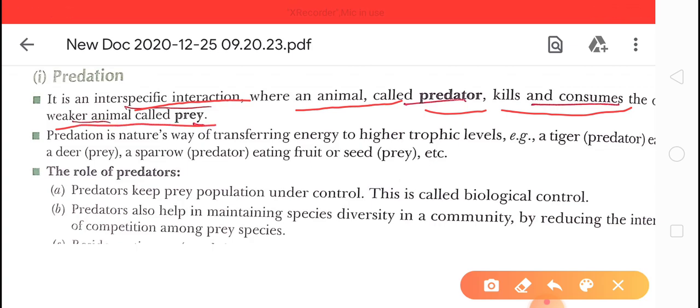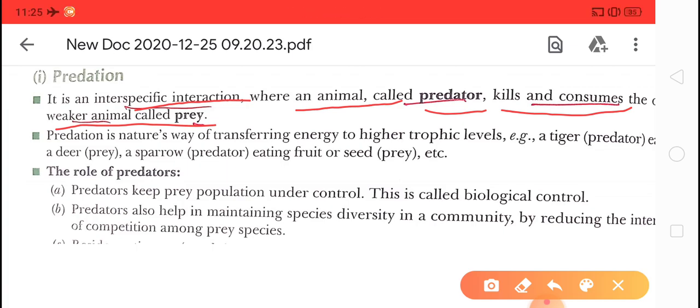Means the predator eats the prey. It is predation. We have seen many examples of predators in the forest. A lion is a predator and a deer or buffalo is prey.